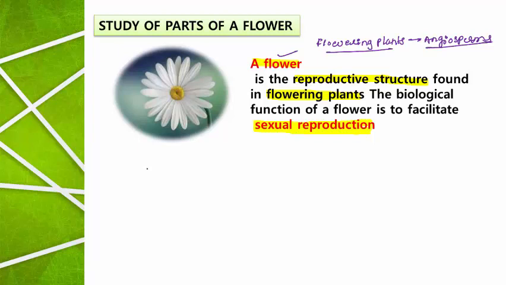Angiosperms are the only group of plants known as flowering plants, and the main function of the flower is to carry out sexual reproduction. There are two methods of reproduction: asexual reproduction and sexual reproduction. Asexual reproduction does not involve gametes. The male and female gametes, even though they are produced, there will be no fusion between the gametes. That kind of reproduction is called asexual reproduction. If gametic fusion occurs, it is called sexual reproduction.